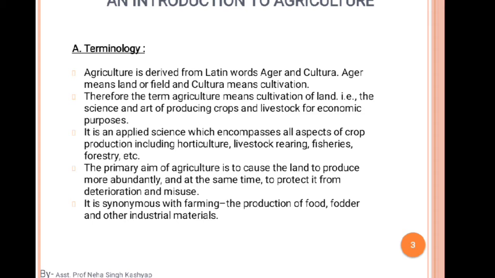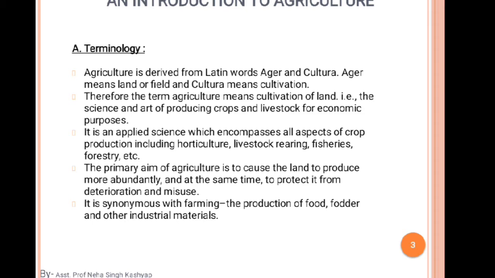Forestry plants mean the big trees, they join together, they combine with our crop production. What is crop production? Crop production is the production of food, cereals and pulses also. Okay, so this is the same.